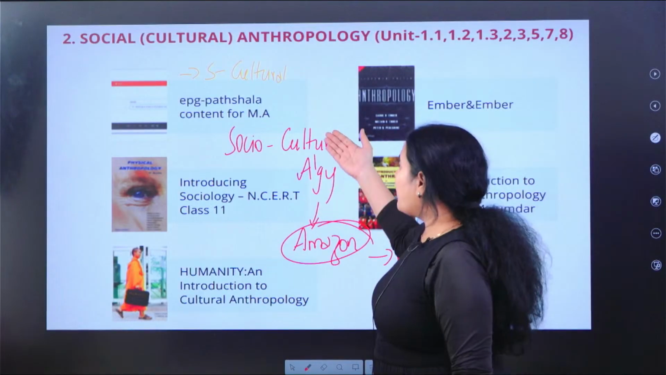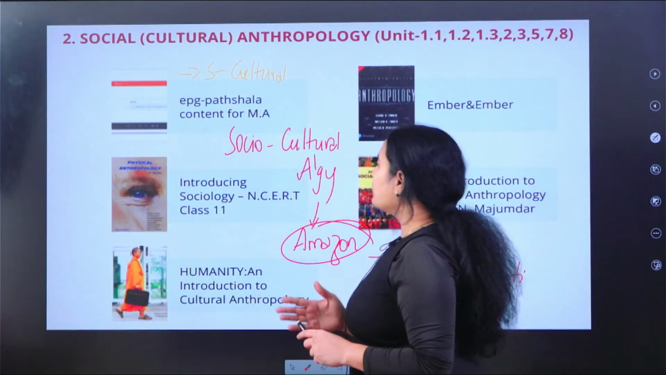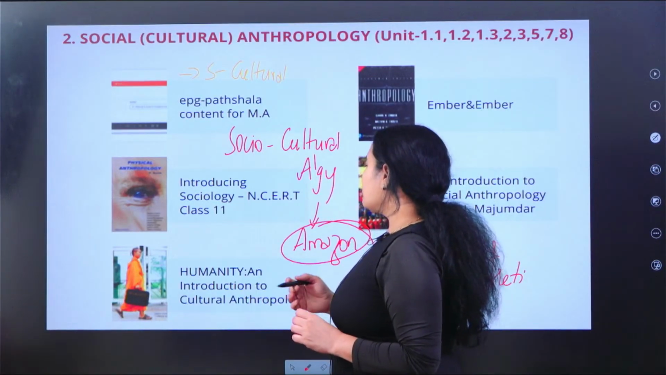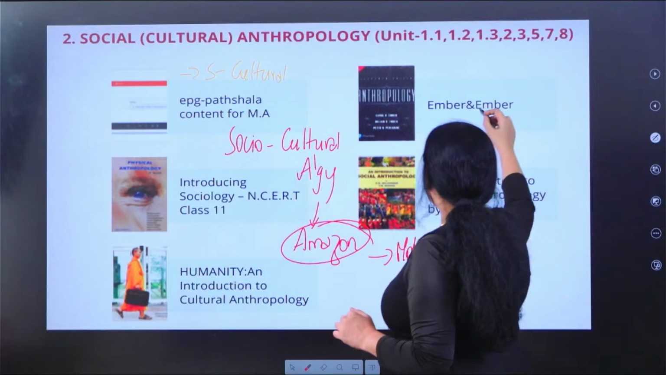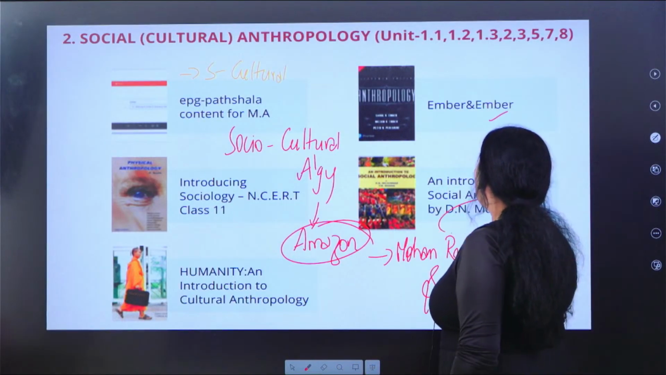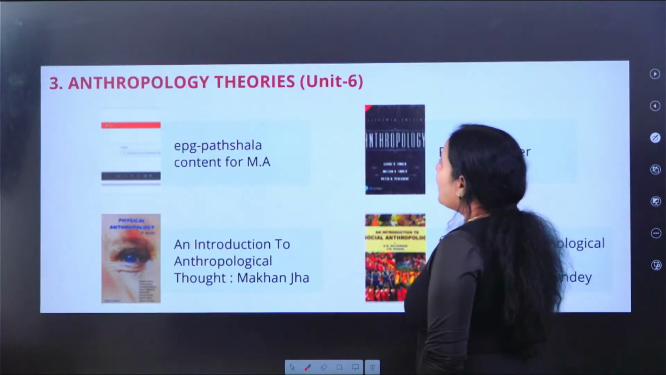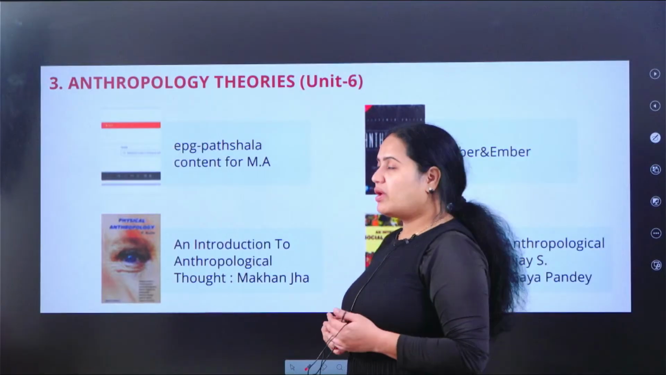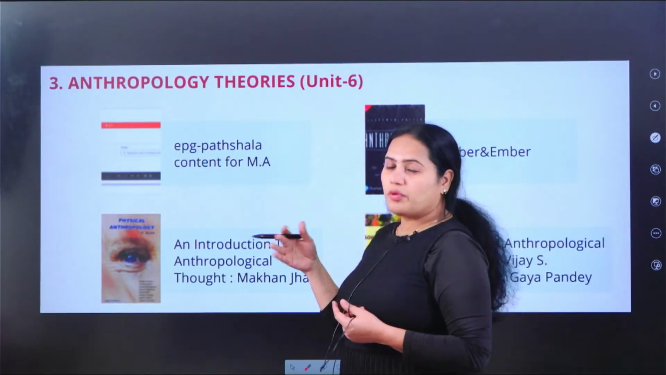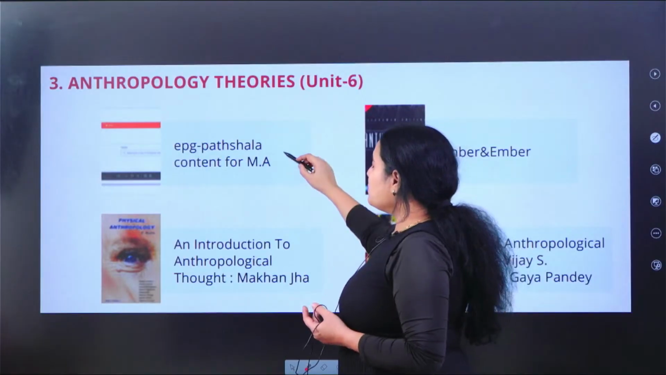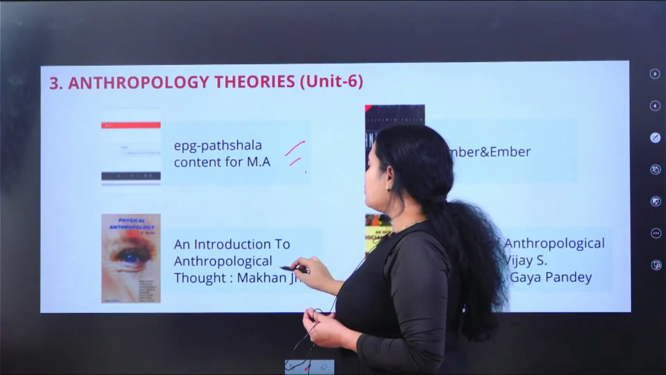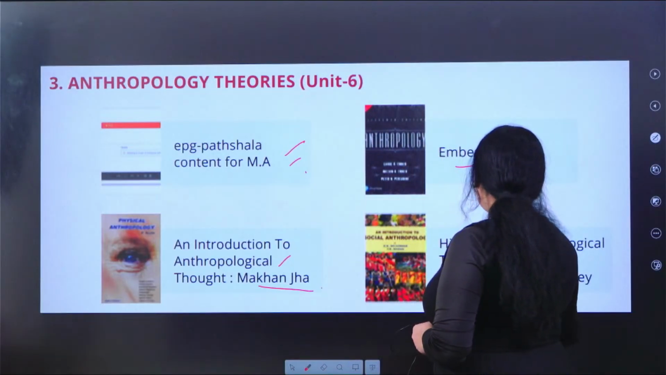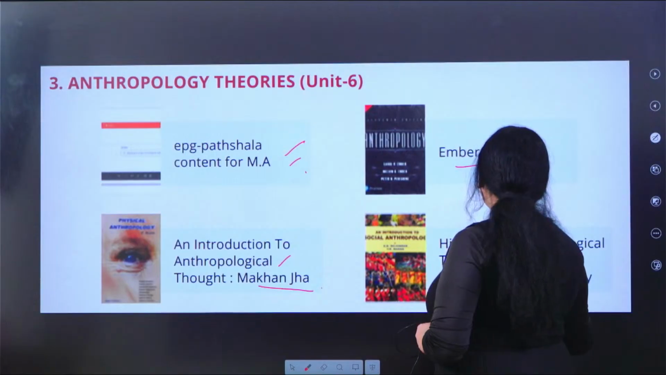Apart from that, we have EPG Pathshala content for MA, Introducing Sociology NCERT class 11, Humanity and an Introduction to Cultural Anthropology by Ember and Ember, and Introduction to Social Anthropology by D.N. Majumdar. And then for the anthropological theories, that is unit chapter number 6 in paper 1, anthropological thought, इसको हम anthropological thought करके बुलाएंगे. EPG Pathshala content for MA, An Introduction to Anthropological Thought by Makanja, Ember and Ember, History of Anthropological Thought by Vijay S. Upadhyay, Gaya Pandey.